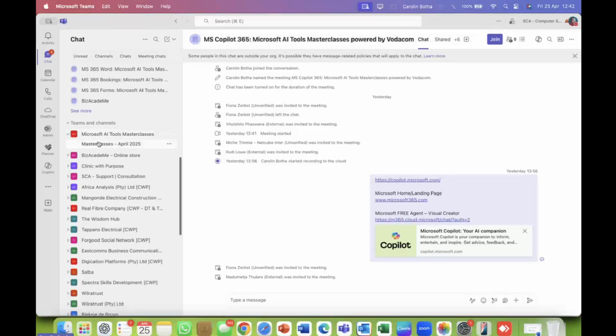And in there, I have a channel, just in case I have another project, or a sub-team on this main team of ours. So the main team, guys, is typically like a project. For this example, think of this team as a project, the Microsoft AI Masterclass project.